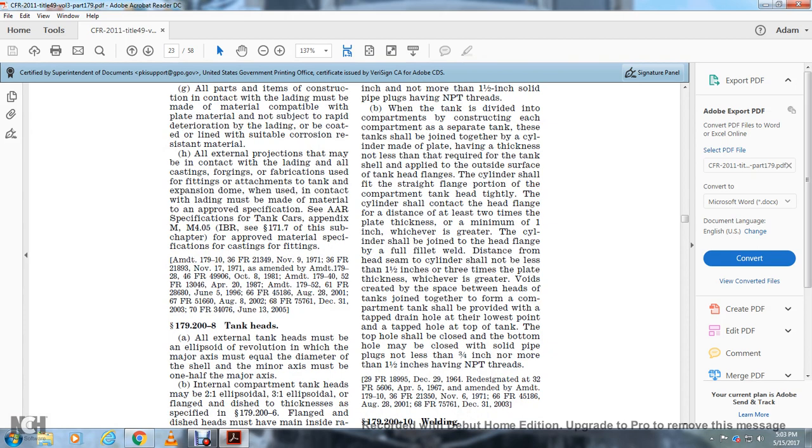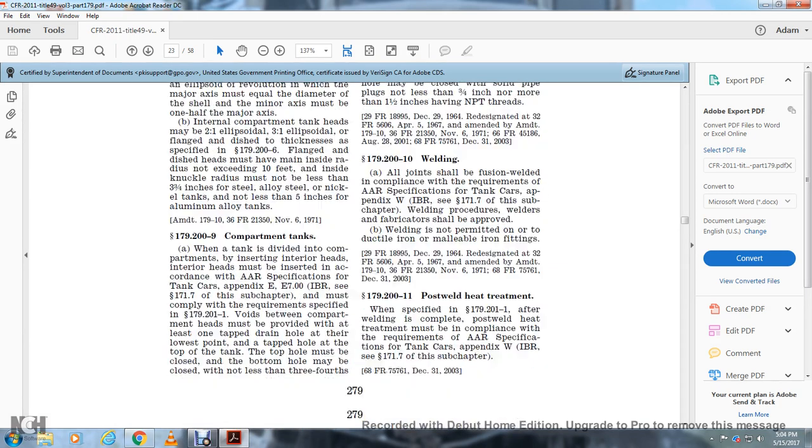The voids created in the space between the heads of the tanks joined together to form a compartment tank shall be provided with a tapped drain hole at least at one point and a tapped hole at the top of the tank. The top hole shall be closed, and the bottom hole may be closed with a solid pipe plug not less than 3/4 inch and not more than 1 1/2 inches having NPT threads.